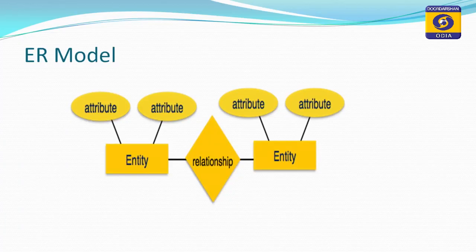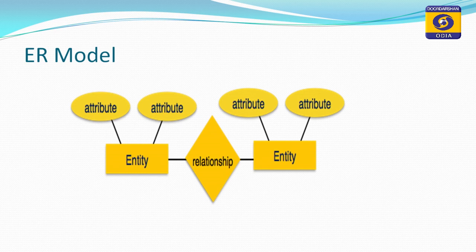Here in the diagram we are given the entity, attribute and relationship structure. The entities are represented in rectangles while attributes are represented in ellipses. Here you may say the first entity may be student and the second entity may be teacher.